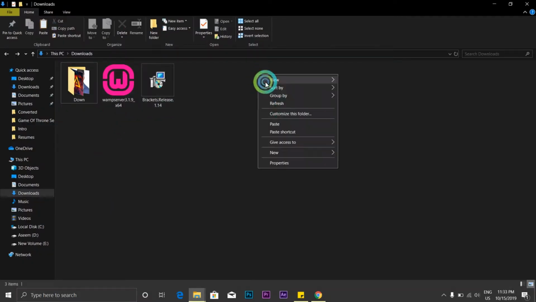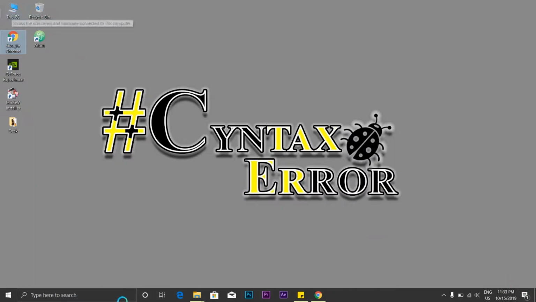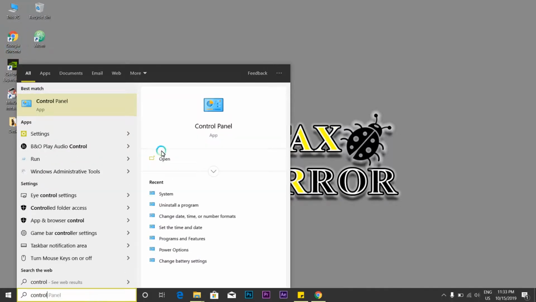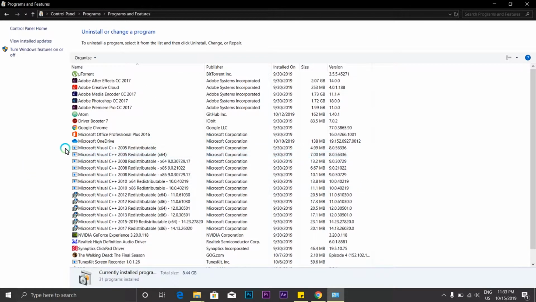Okay, so first we'll install WAMP server. One quick note on this. Before installing WAMP server, what you all have to make sure is that these things are installed on your computer or laptop: Microsoft Visual Studio C++ 2005, 8, 10, 12, 13, 15, 17.